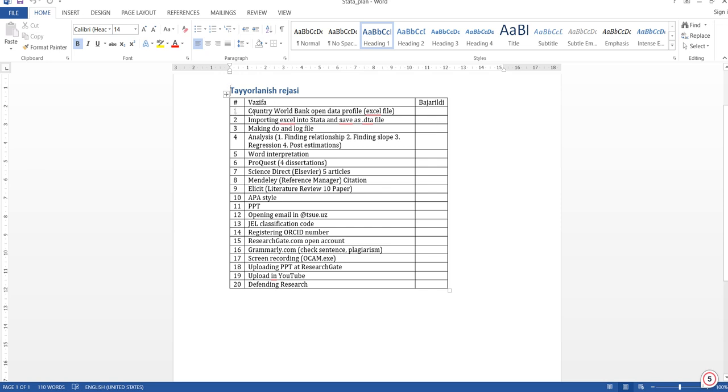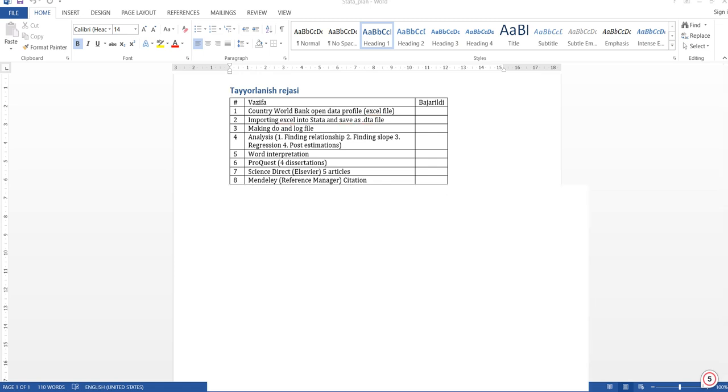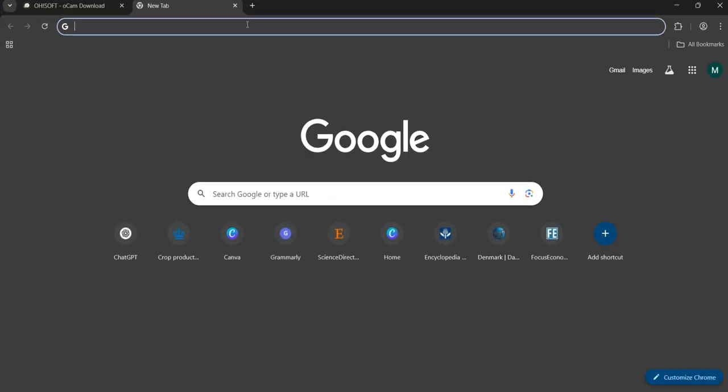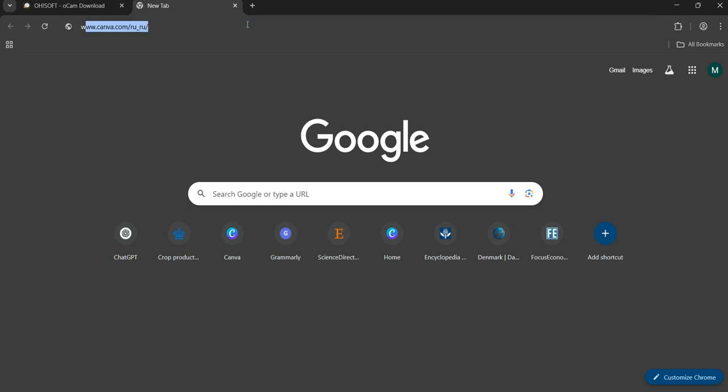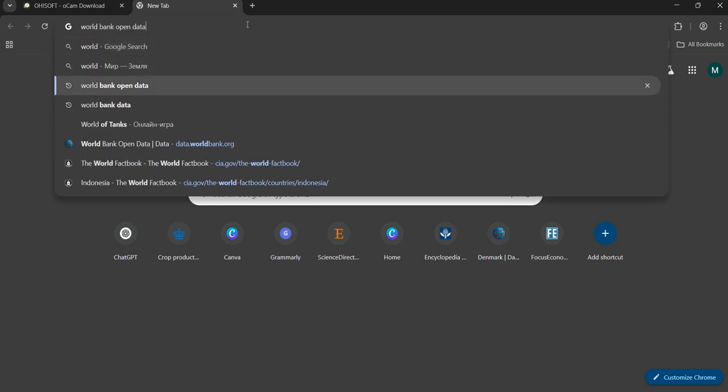So the first task, as you can see, is opening the World Bank profile and downloading the Excel file. I chose the country of South Africa. Let's start then. World Bank open data.